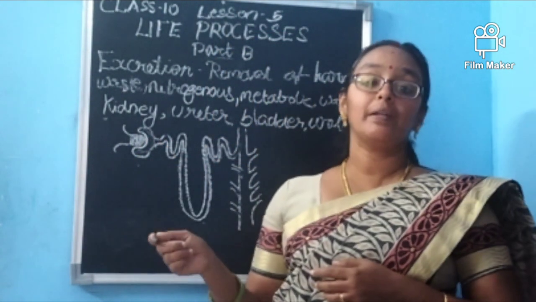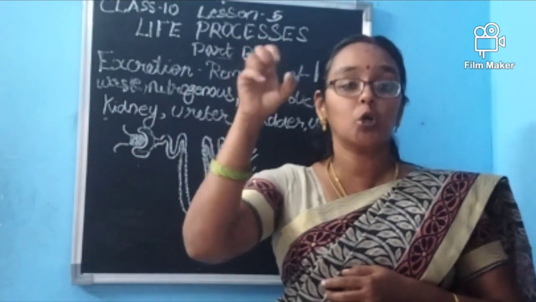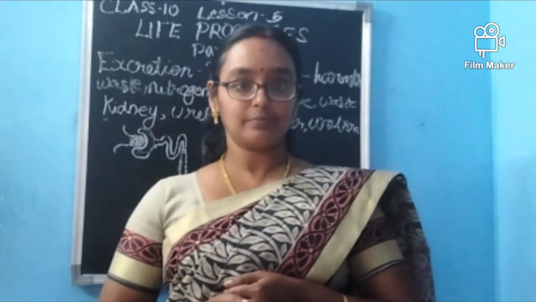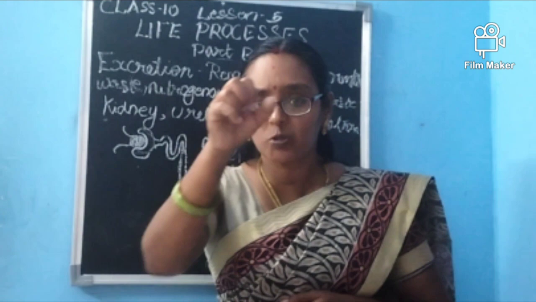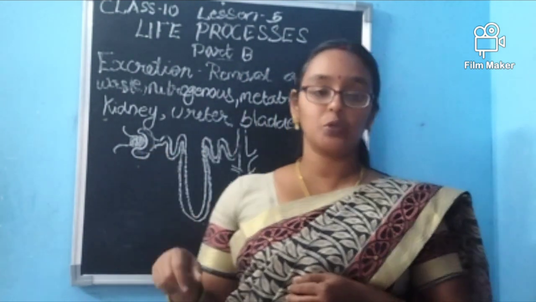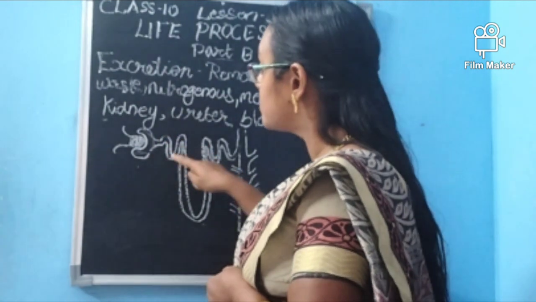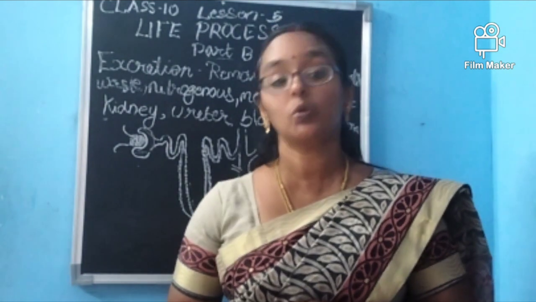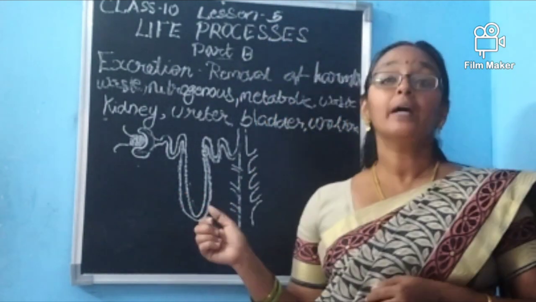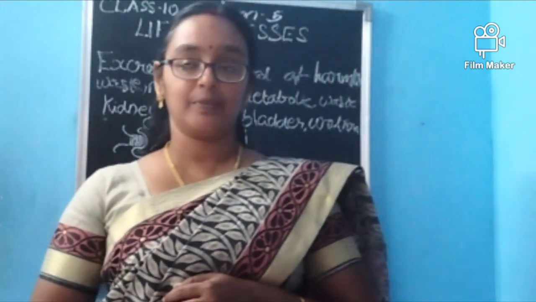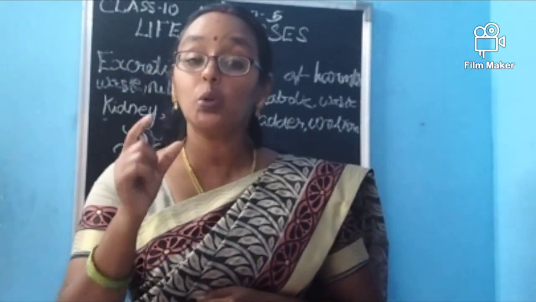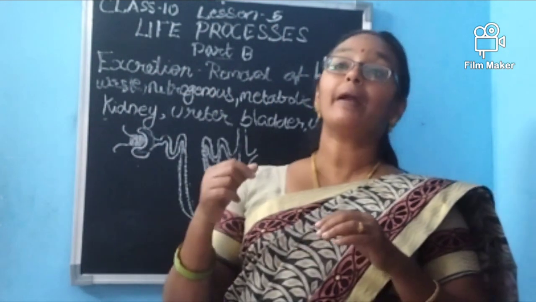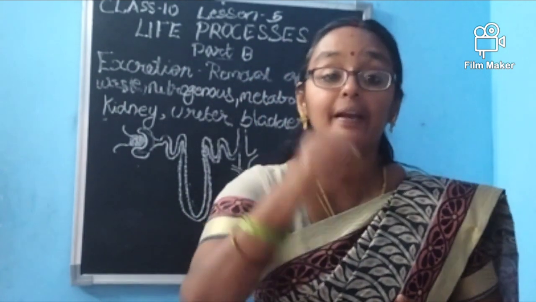When it reaches the glomerulus, the Bowman's capsule will absorb the waste things. What is the waste which it will absorb? That is urea, or to say nitrogenous waste, will be absorbed by what, ma? This Bowman's capsule. And not only that, as it is moving through this loop, which we call the loop of Henle or Henle's loop, some reabsorption will happen. For example, amino acids, glucose, or excess water. If the blood is requiring these things, they will be reabsorbed.